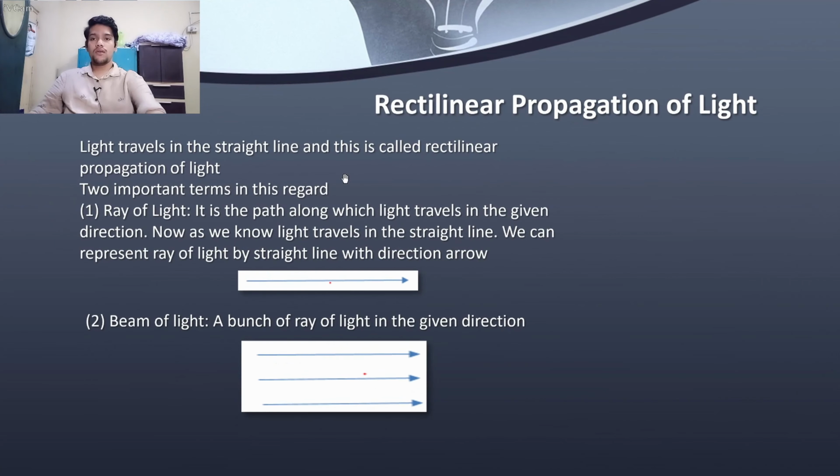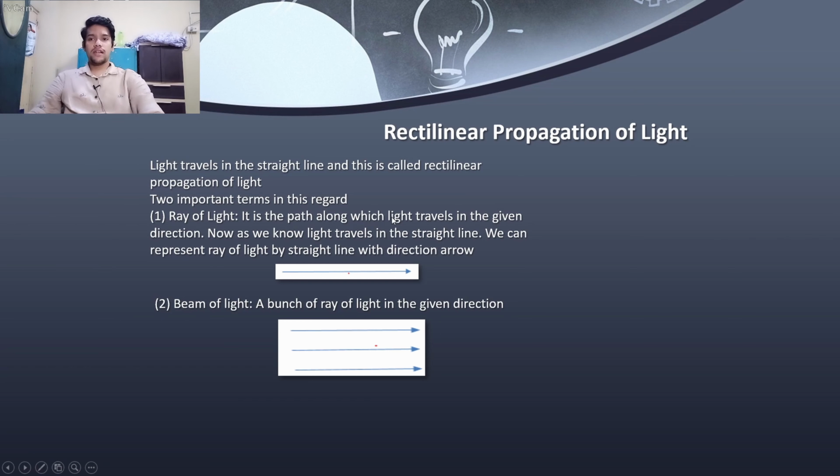So the next topic that we are going to learn about is rectilinear propagation of light. A very general property of light is that it travels in a straight line. This phenomenon is generally known as the rectilinear propagation of light. For rectilinear propagation of light, we can come up with two main terms, which are a ray of light and a beam of light. So, what is a ray of light?